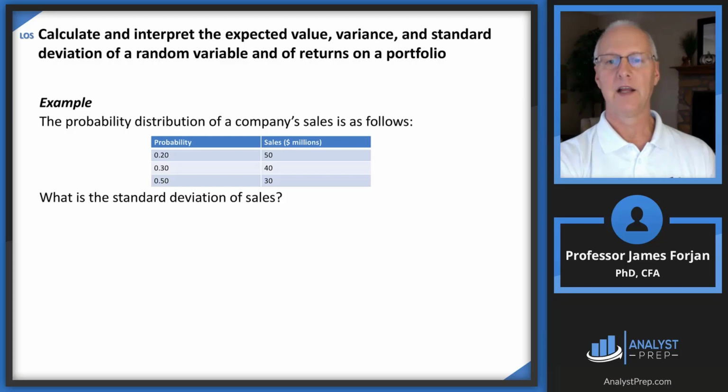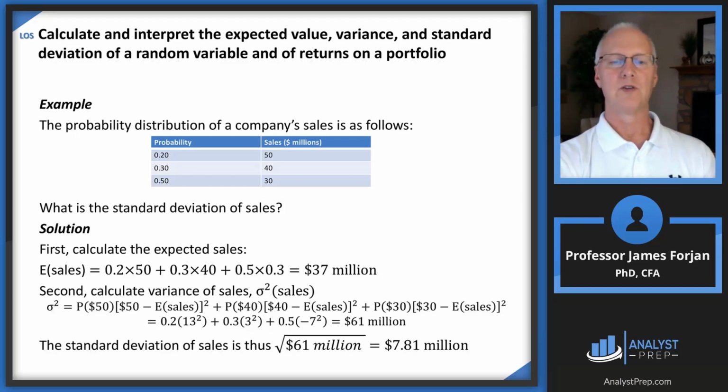If the sales were 50, 50, and 50 instead of 50, 40, and 30, then the mean would be 50. That makes perfect sense. And the standard deviation would be 0. But they're not. They're 50, 40, and 30, so let's compute both of those things. Let's do a weighted average. We're just going to multiply the probability times the sales. So 20 times 50 and 30 times 40 and 50 times 30. That gets us to 37 million.